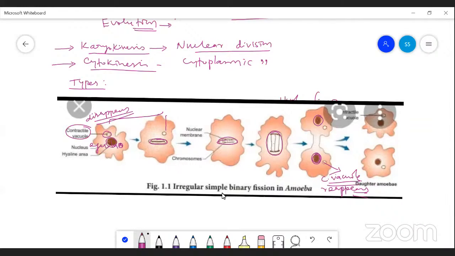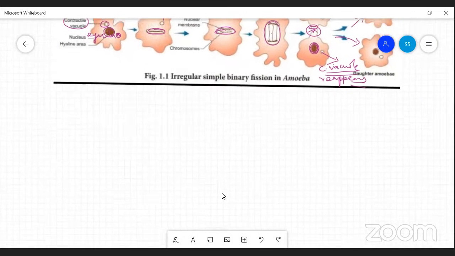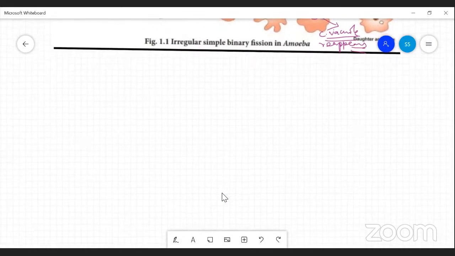And later a cytoplasmic constriction occurs, and then the single amoeba is divided into two daughter amoebae. So in this case, the division is actually irregular, in the sense the division or the fission may occur at any plane or any angle. This type of binary fission is seen in the case of amoeba.